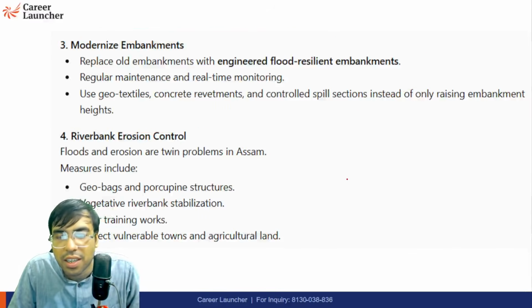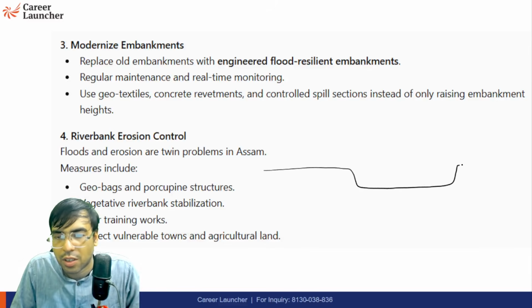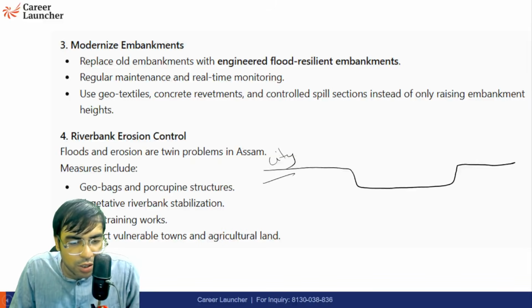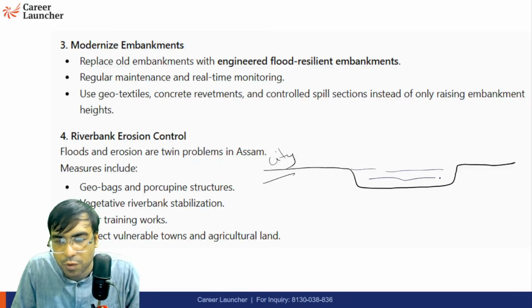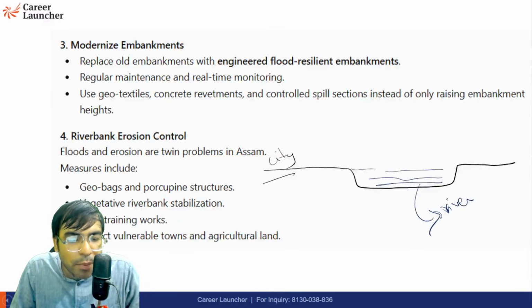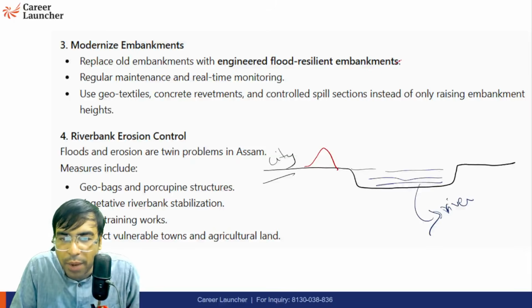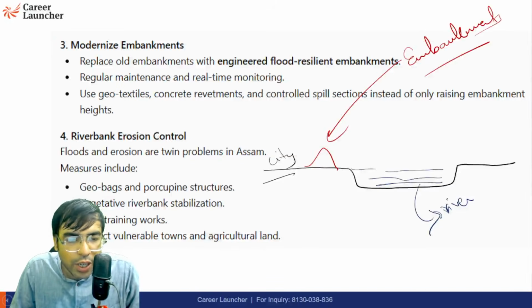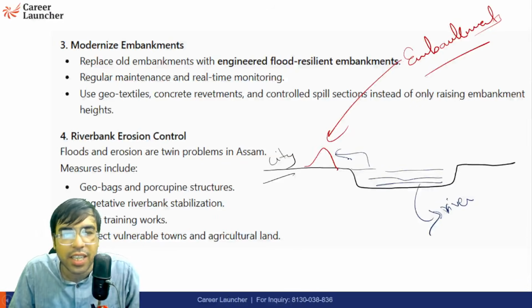Embankments, you understand? So let's say this is a city. I'll tell you what embankment means. So let's say here is a city, and this is river water. This is a river. Before the monsoon season, the government builds an embankment like this, which is made of mud only. Why is this called an embankment? These types of embankments are made to ensure that the river water does not cross the line. It should get stuck here. Okay, that's what you should be knowing.